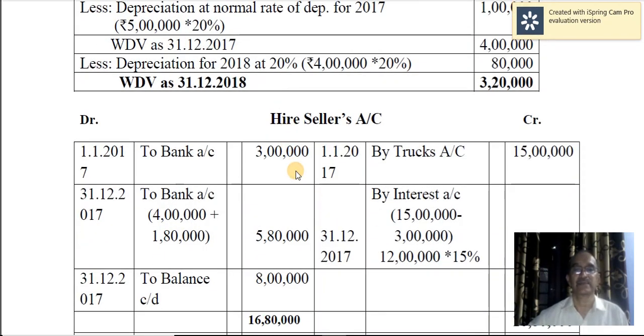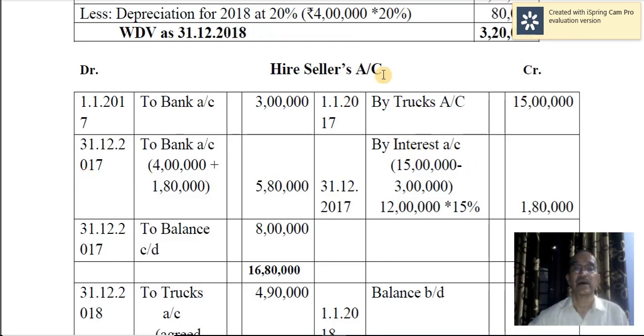Now look at the hire seller's account. Trucks account at hire seller's account. Therefore, hire seller's account is created by trucks account. 3 lakh into 5 lakh into 3, 15 lakh. And you are paying the initial amount, that is called down payment. Hire seller's account into bank account, 3 lakh.